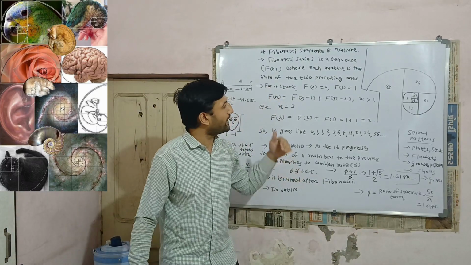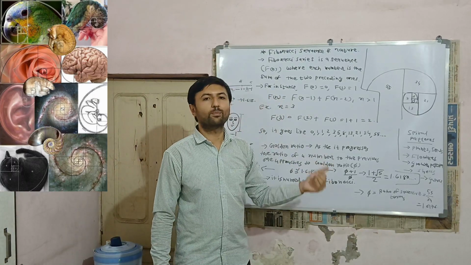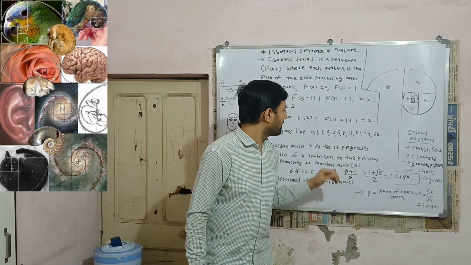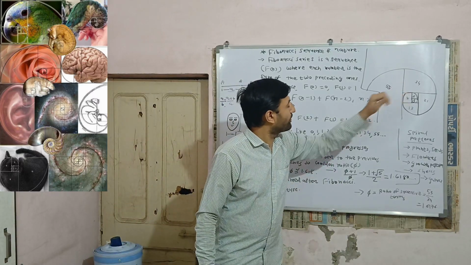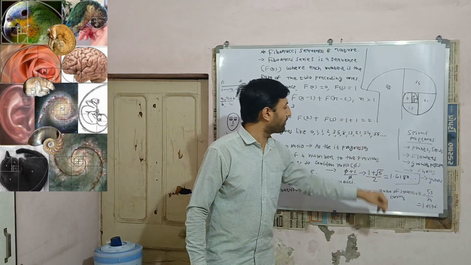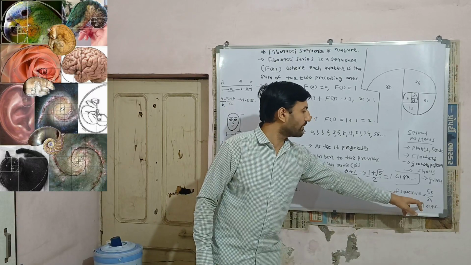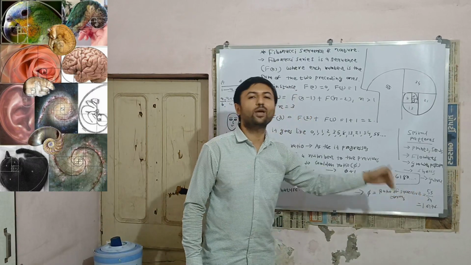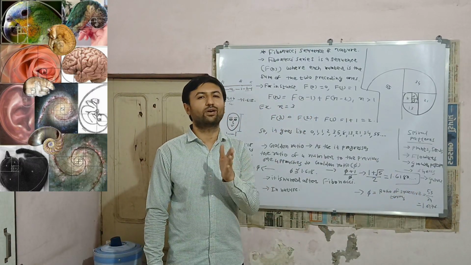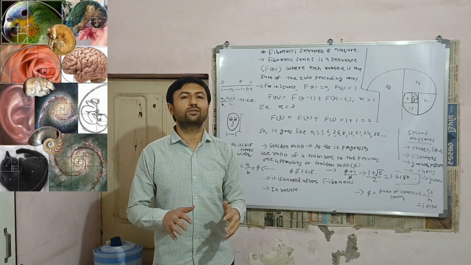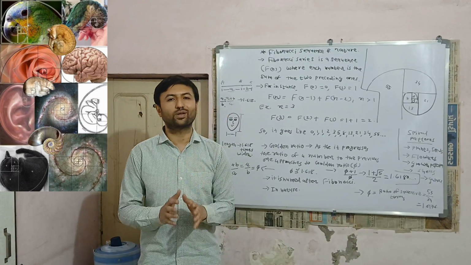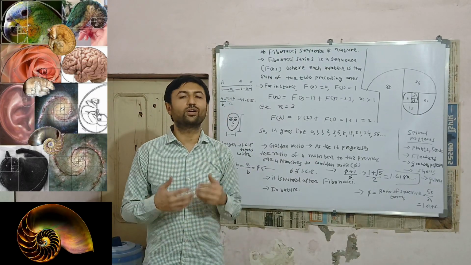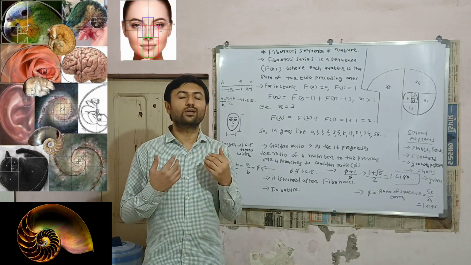Here ratio of any two successive numbers, for instance 55 and 34, ratio of 55 to 34 is 1.6176, which approaches 1.618.